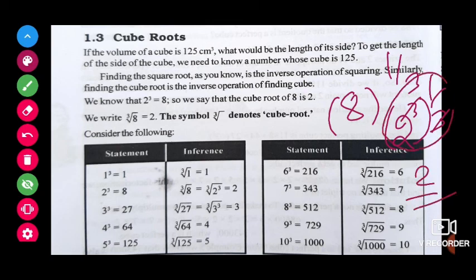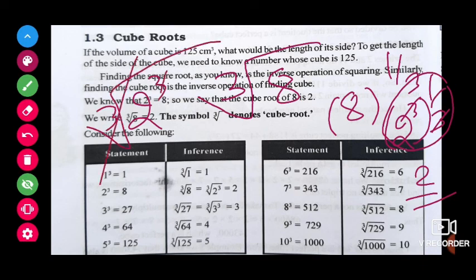But always no need to follow this, children. Whenever we are having cubic root of 8, then we will write 2 cube root. Then this cube and cubic root will get cancelled, and the answer will be 2. This is the way to follow.